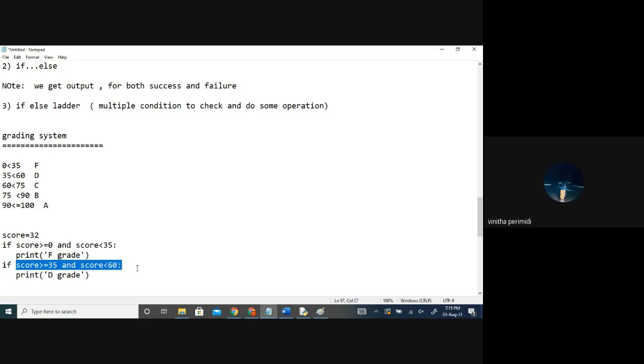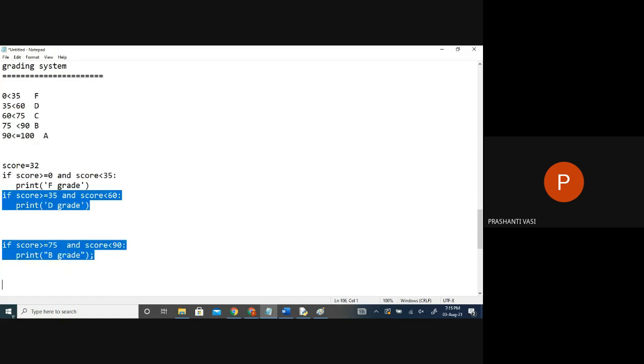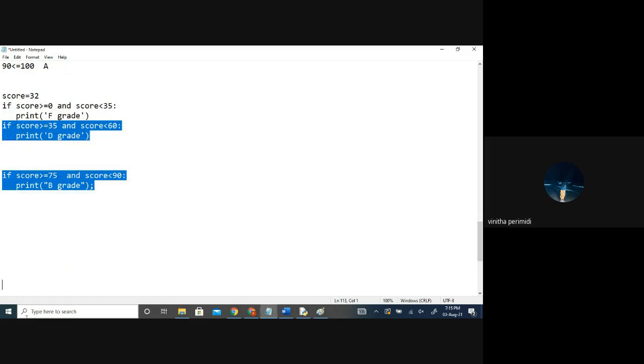Yes, it will go. And will it ever execute this grade? Will any of the other grades be executed? Will I get any other grade printed for this score? No. Already this got satisfied, no? Because it got satisfied, I got F grade. Is there any need to check other conditions? No, no need.